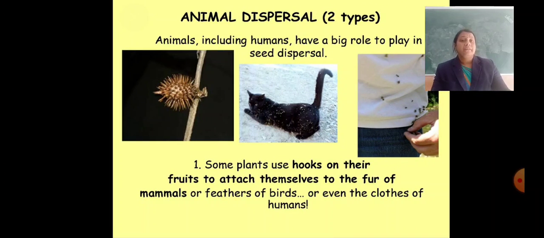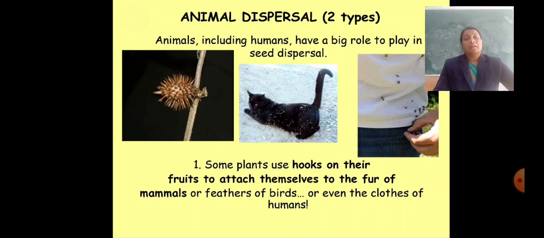Animal dispersal is the second type. Animals, including humans, have a big role to play in seed dispersal. First, some plants use hooks on their fruit to attach themselves to the fur of mammals, the feathers of birds, or even the clothes of humans.